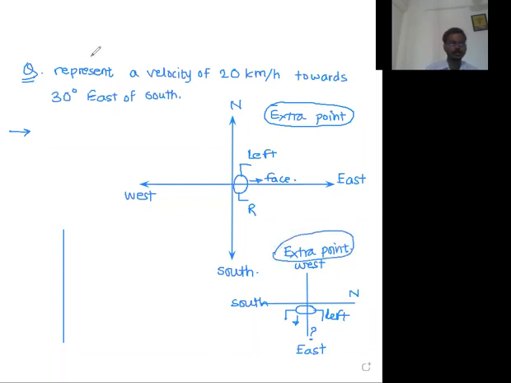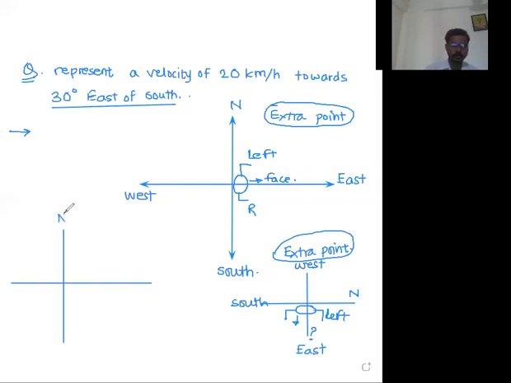Okay, sir. Fine. Now let us draw the coordinate system. Yes, sir. We have drawn the coordinate system. The first thing is to decide the direction. Now 30 degree east of south. Okay. Now what is the meaning of 30 degree east of south? How to draw that direction? First of all, decide the required directions.